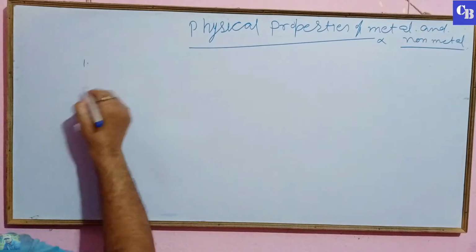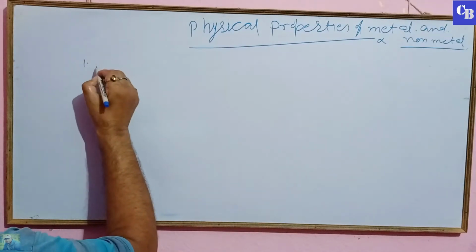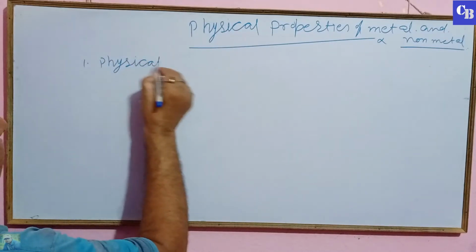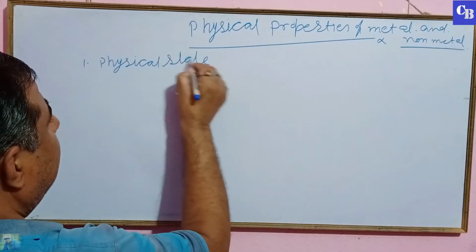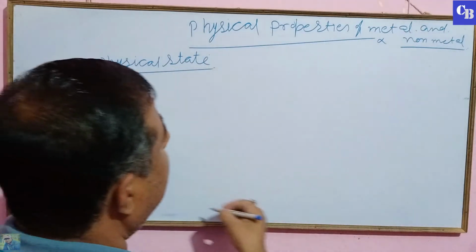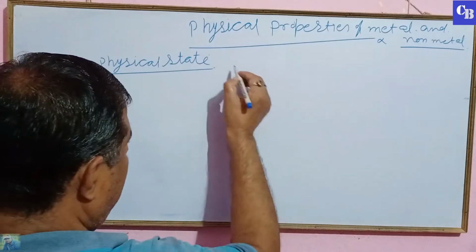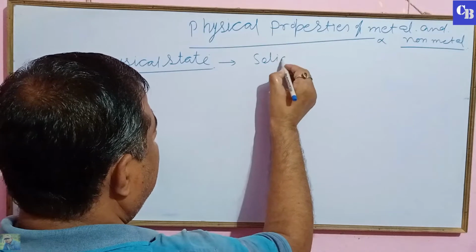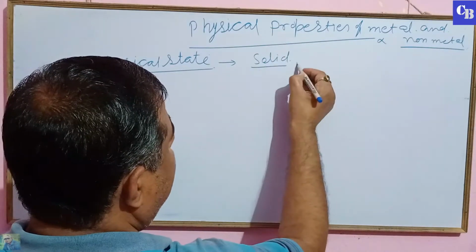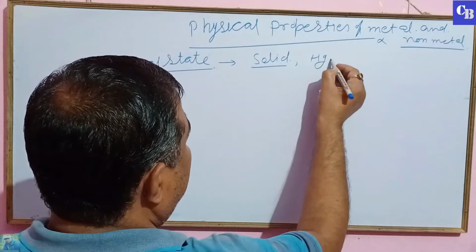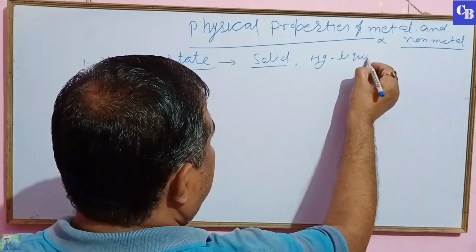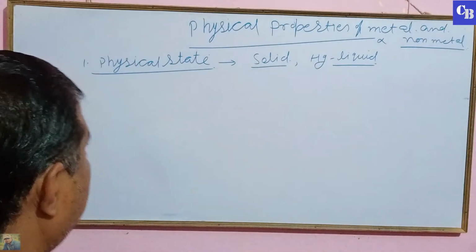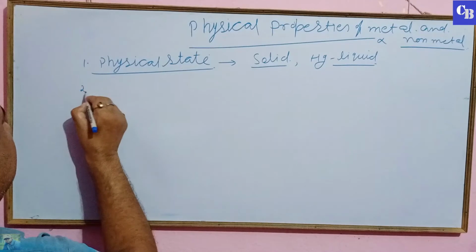Here, first, physical state. Metal generally exists in solid state except mercury. Mercury is in liquid state, which is used in thermometer to measure the temperature.